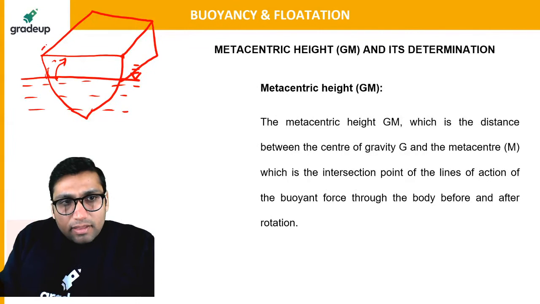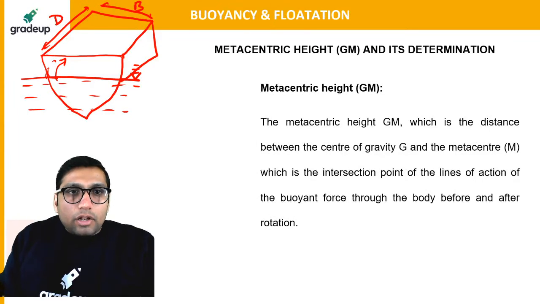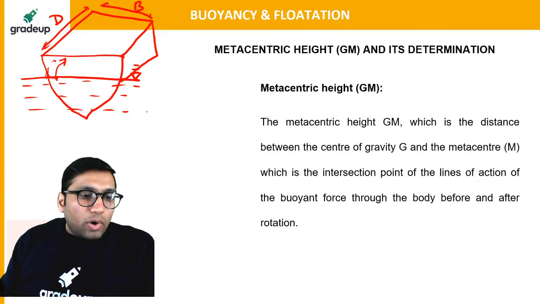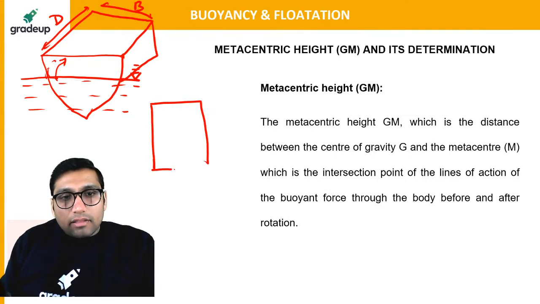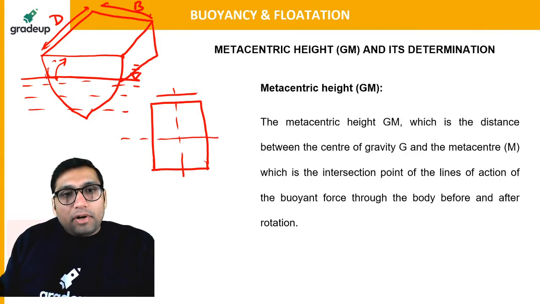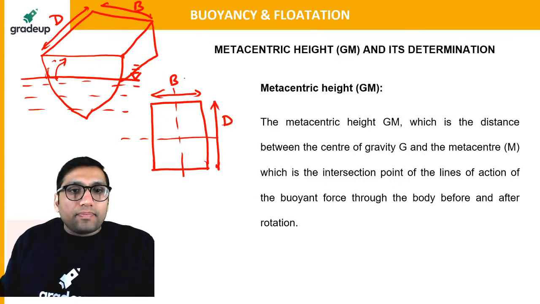For example, let us say this body has dimensions D and B. The top view of the body will look like this. There will actually be two moments of inertia: one along the longitudinal axis and one along the lateral axis.